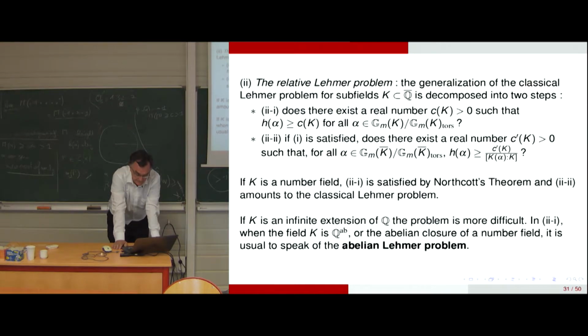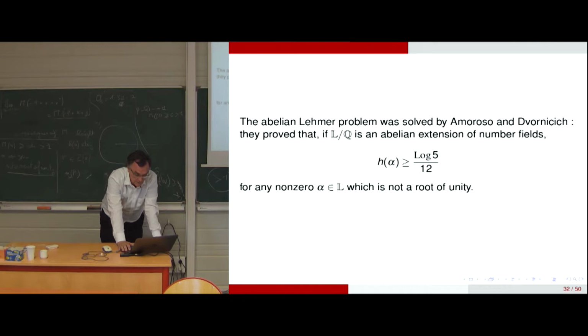So it's usual to speak of the abelian Lehmer problem when the field is the abelian closure of Q. The abelian Lehmer problem was solved by Amoroso and Zannier.